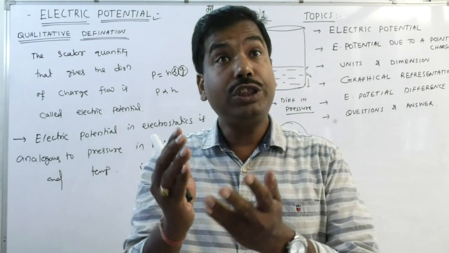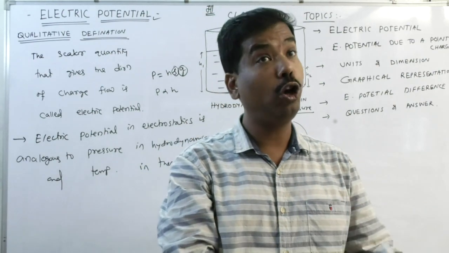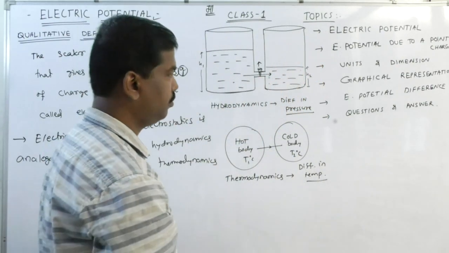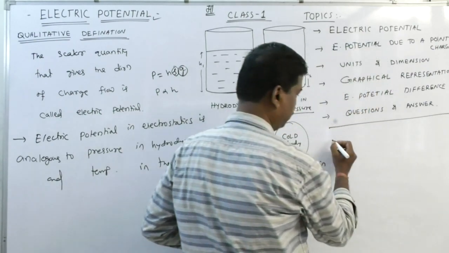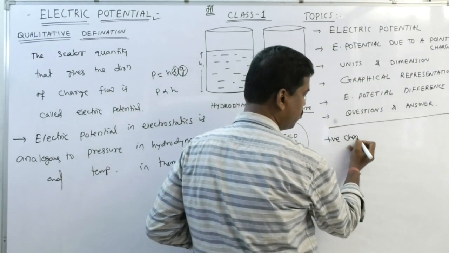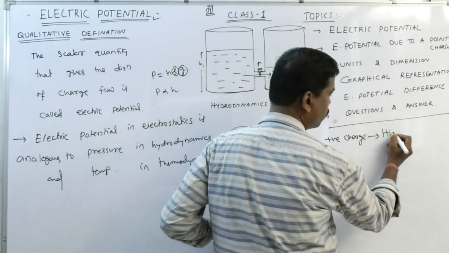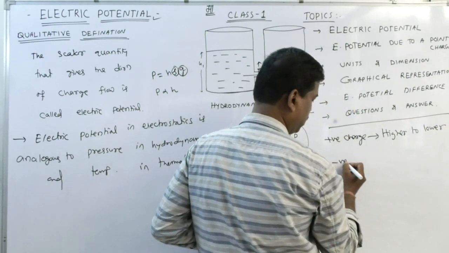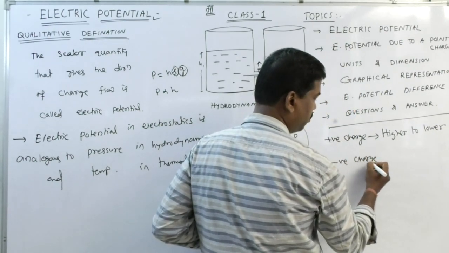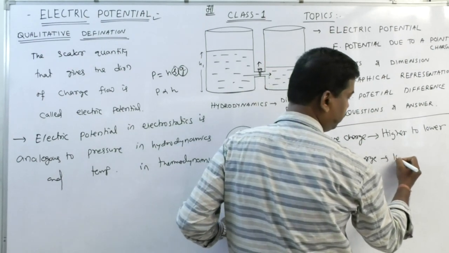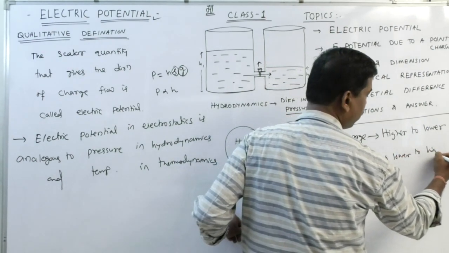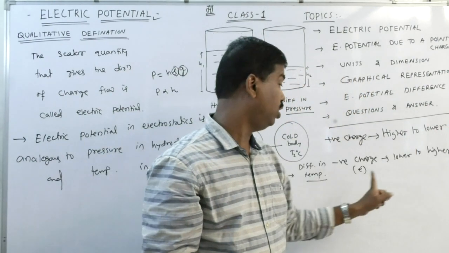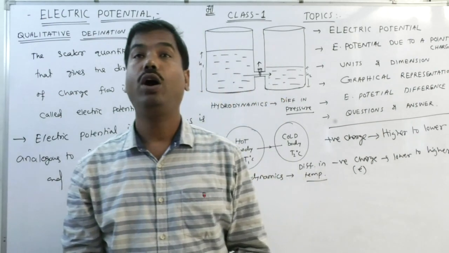Now, electric potential gives the direction of charge flow. It means the positive charge moves from higher potential to lower potential, while negative charge, the electron, moves from lower potential to higher potential.